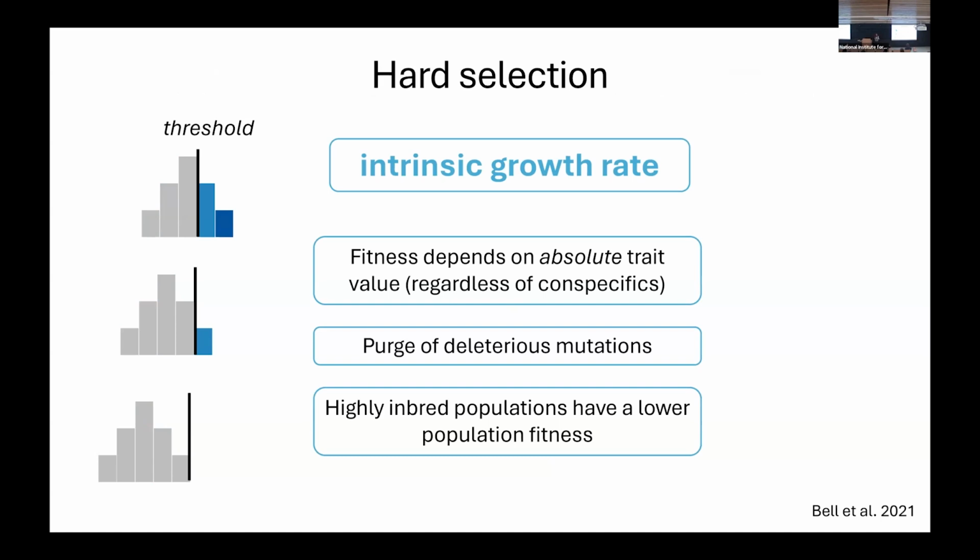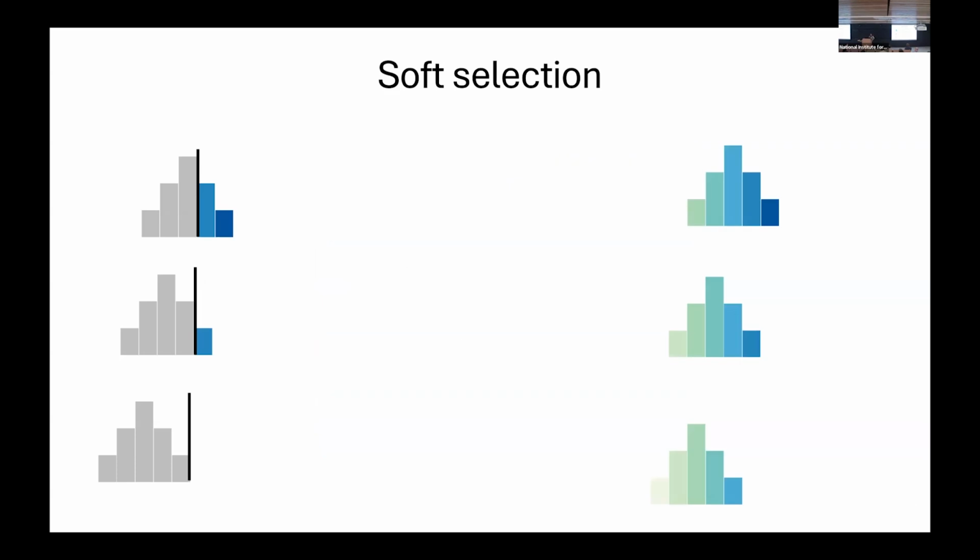If the deleterious mutation affects a trait like the intrinsic growth rate, which is the ability of the plants to grow and flower before the end of the season, individuals with deleterious mutations can't grow fast enough to reproduce before the end of the season, so they will be eliminated. So fitness depends on the absolute trait value and doesn't depend on the conspecifics. And as you can see here, we purge deleterious mutations, and a population with a high inbreeding level will have a lower fitness, here null fitness, compared to populations that are more outbred.